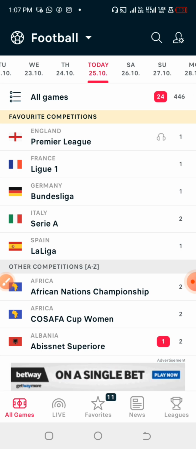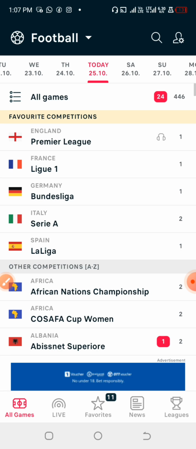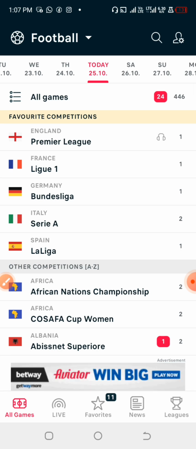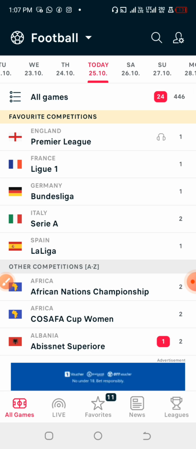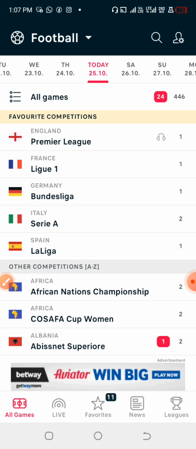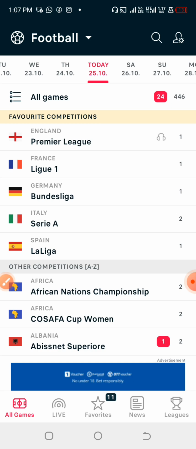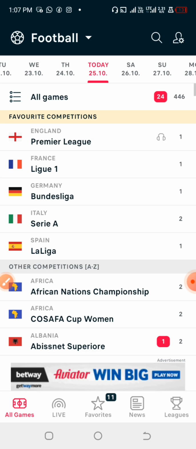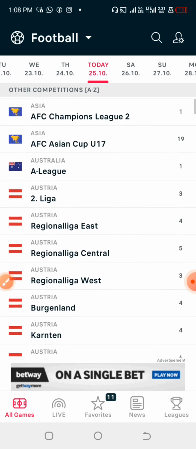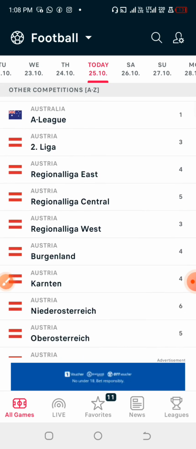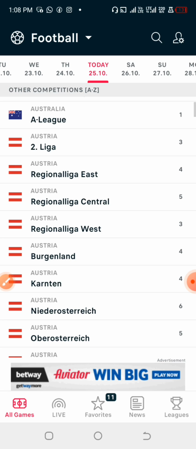So now we have some games for today, which is Friday, and I'm going to look for games that we can use as an example for you guys on how to make use of this particular team to score a goal, at least a goal. But most times I always like to play my games on the home team. I like to focus more on the home team, because the home team actually happens to have some kind of advantage compared to playing away.